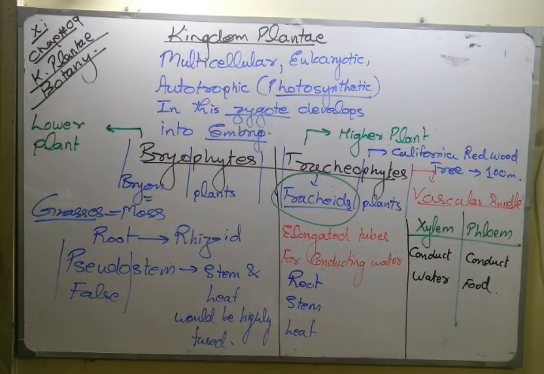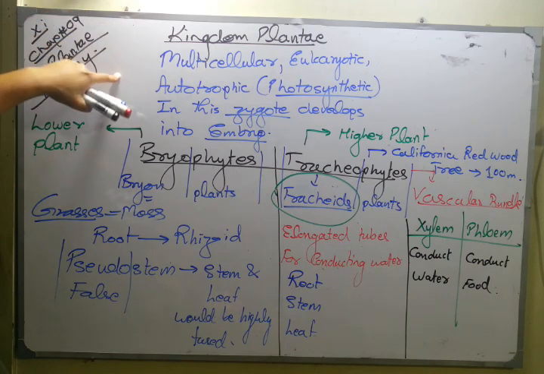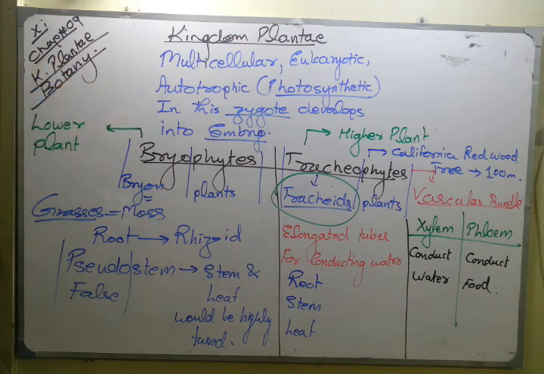So that is somewhat a word for tracheophytes. And if I'm talking about classification, the classification of bryophytes and tracheophytes, I'm going to have to rub that whole part. So I'm going to make a short overview of what we have done. We are studying first year chapter number 9, Kingdom Plantae, the part of botany. In Kingdom Plantae, we studied multicellular, eukaryotic, autotrophic organisms, which are photosynthetic in nature. They prepare food by utilizing sunlight, and in this we have a zygote which develops into an embryo.